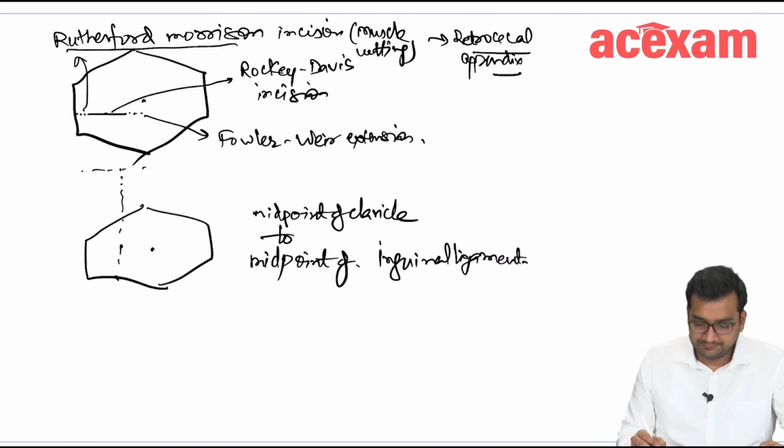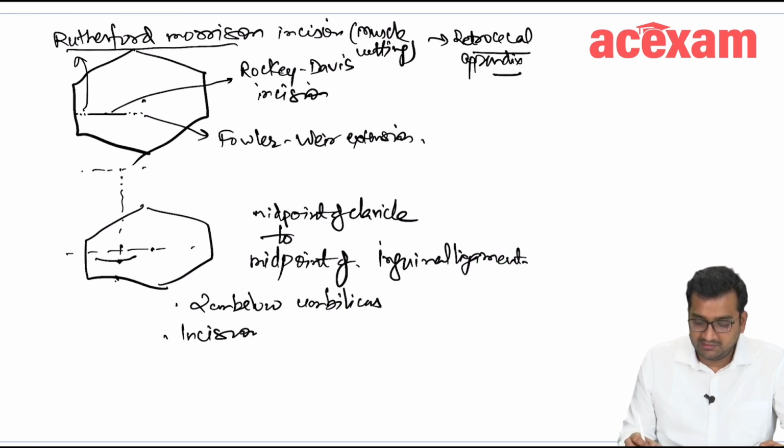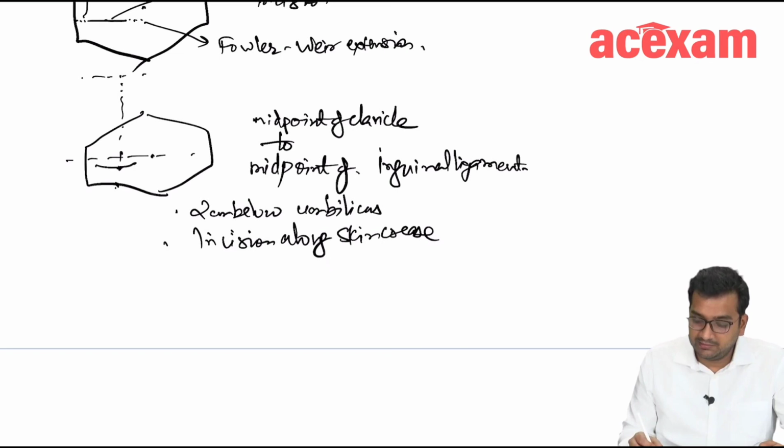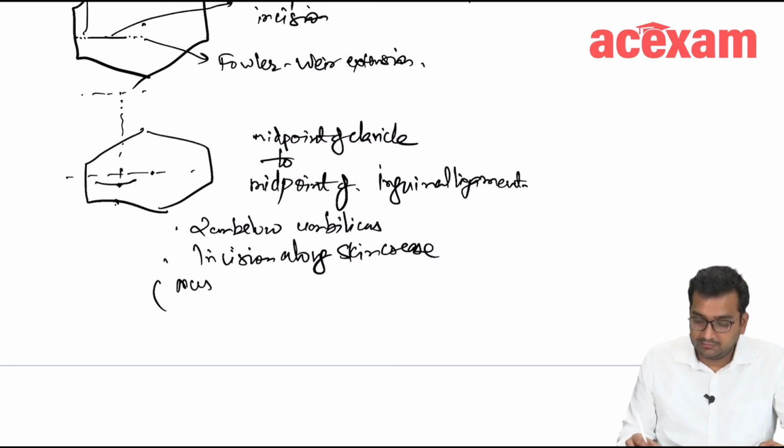Along this line, 2 centimeter below the umbilicus, we give the incision along the skin crease, and this incision is a muscle splitting incision.